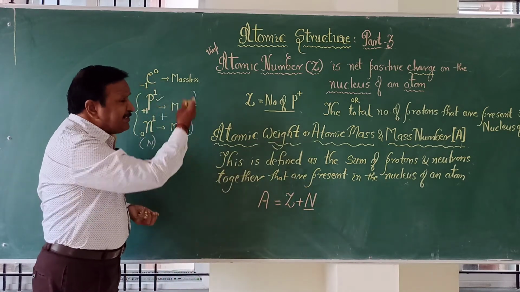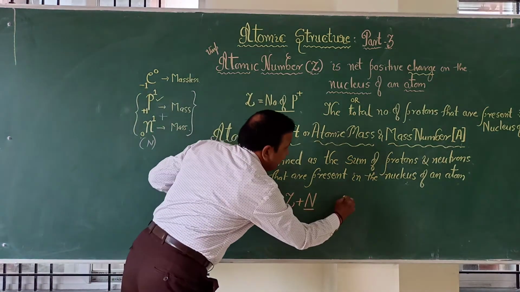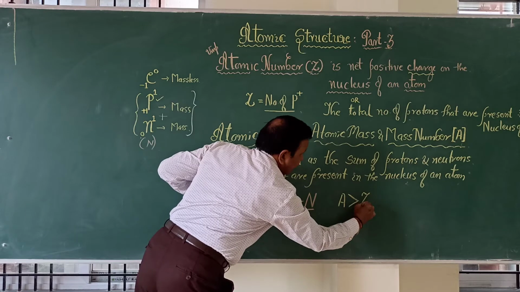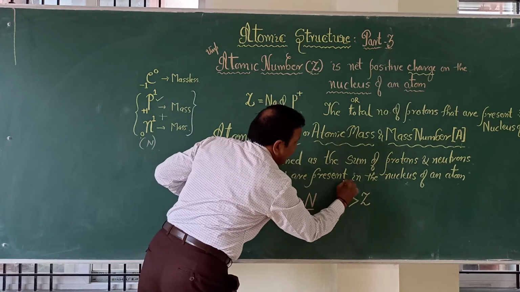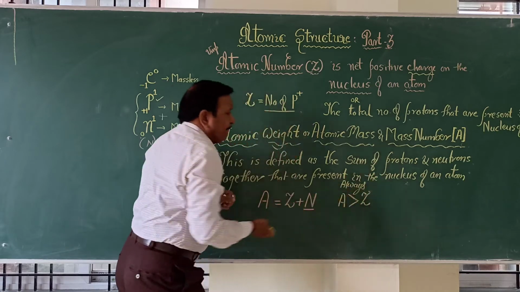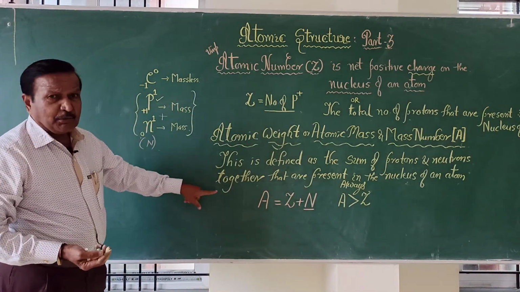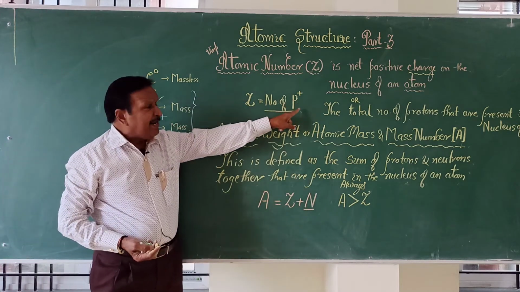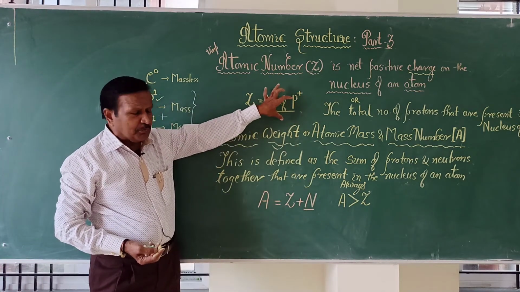Hence, always in an atom, A is more than Z, because A is two things, protons and neutrons, and Z belongs to only one, that is only proton or positive charge.